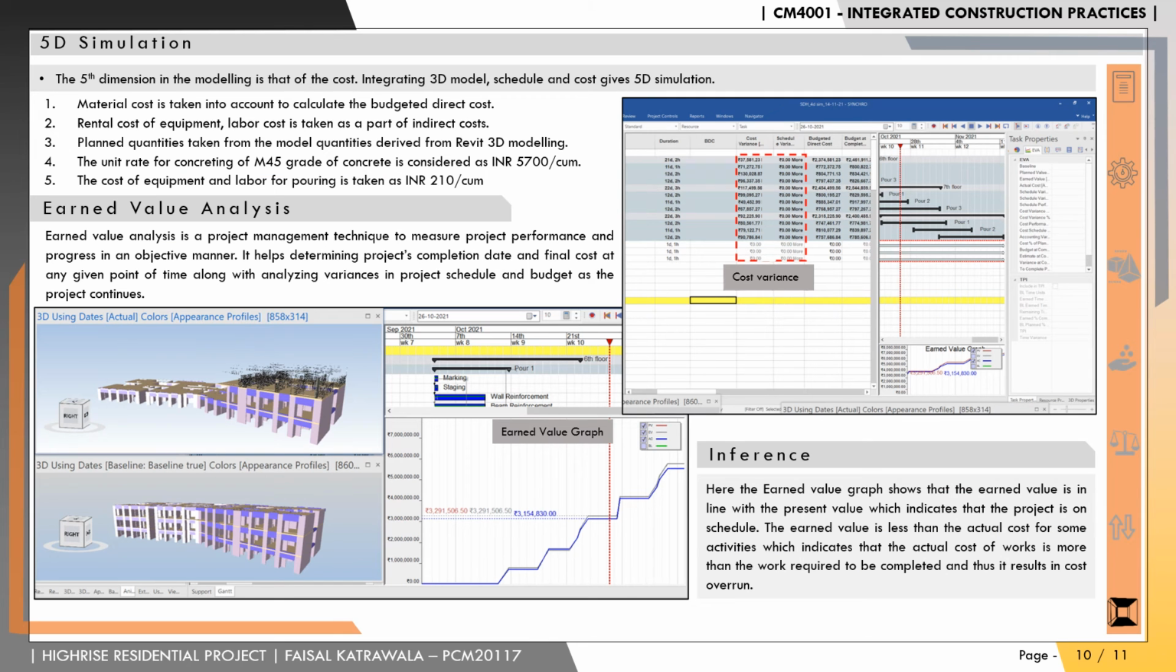5D simulation involves the process of adding cost to the model and schedule. As a part of 5D simulation, direct and indirect costs were added and an earned value analysis was carried out. Earned value management or earned value project management is a project management technique for measuring project performance and progress in an objective manner. It could be inferred from the earned value analysis that the earned value is less than the actual cost of works at some places, indicating cost overrun.